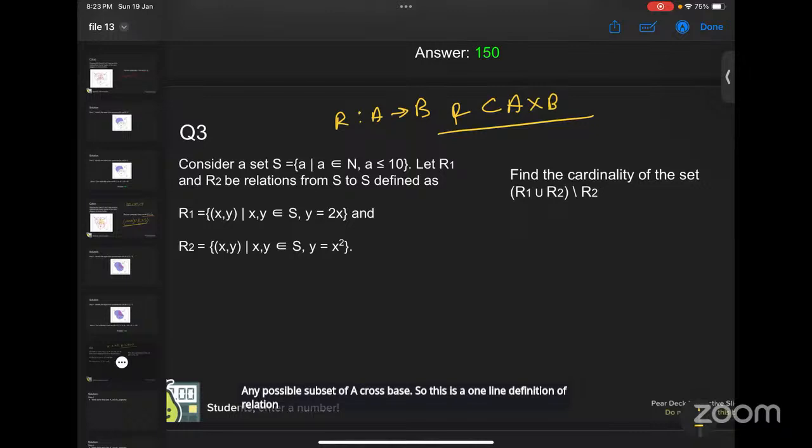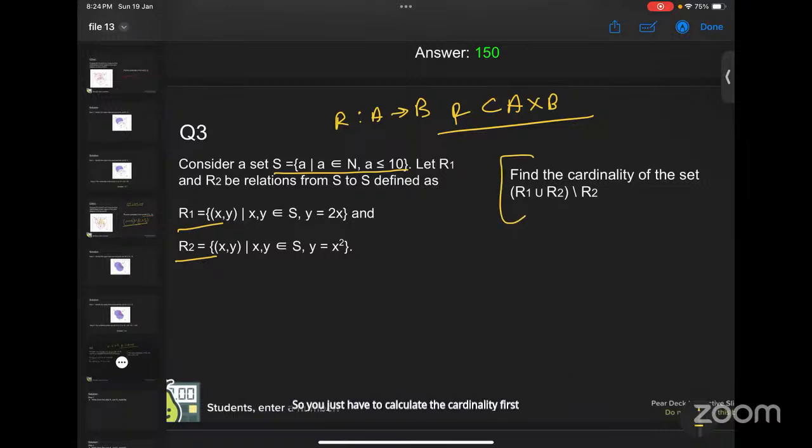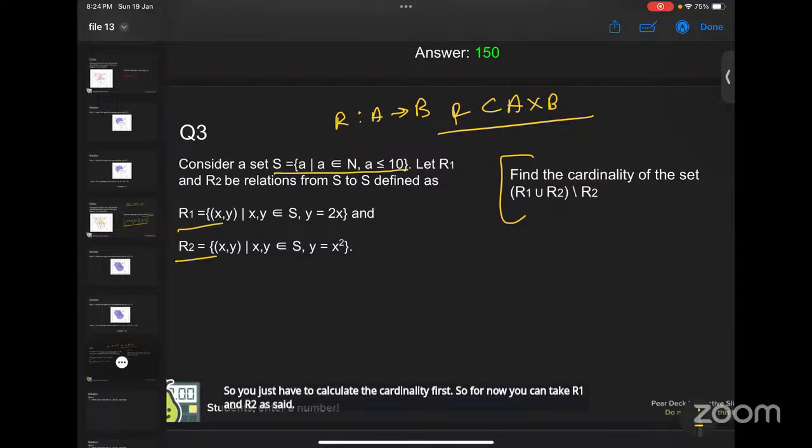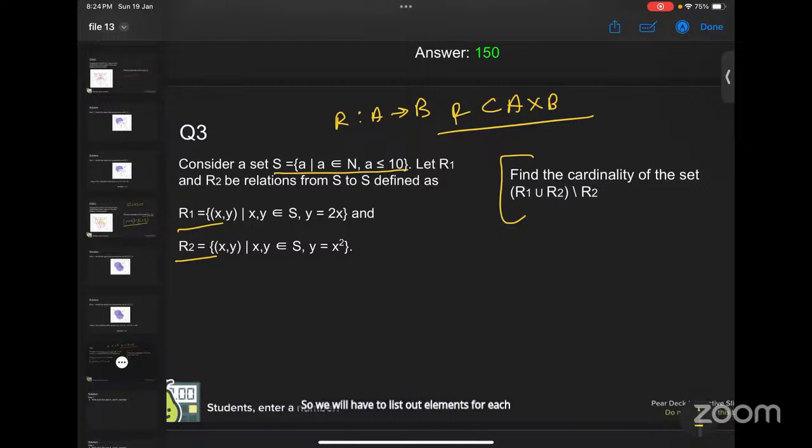Now you are given set A and you have R1 and R2. So you just have to calculate the cardinality first. For now, you can take R1 and R2 as sets. So what is the first step? I guess it's obvious. You have to calculate R1 and R2 first, the number of elements. So we will have to list out elements for each of the sets. Yeah, right. So what will be the R1 set?